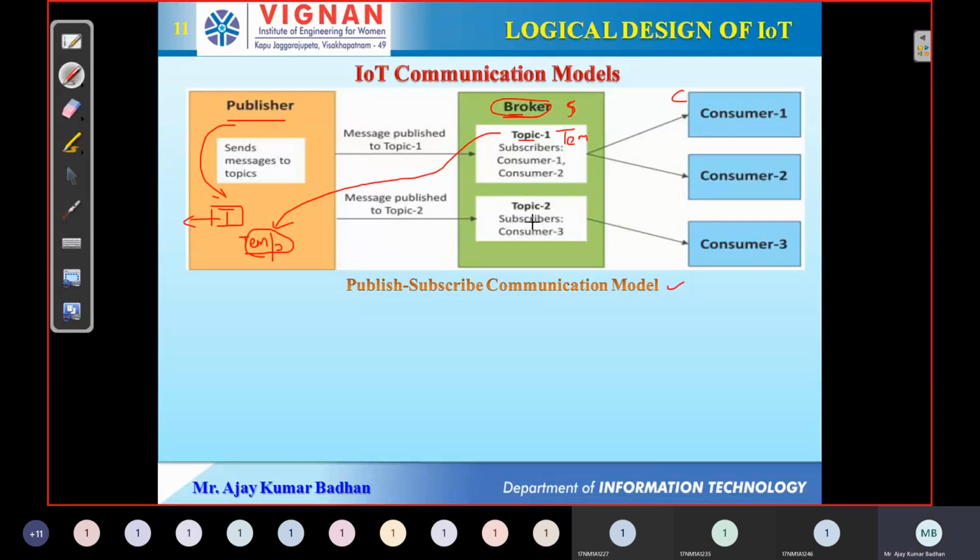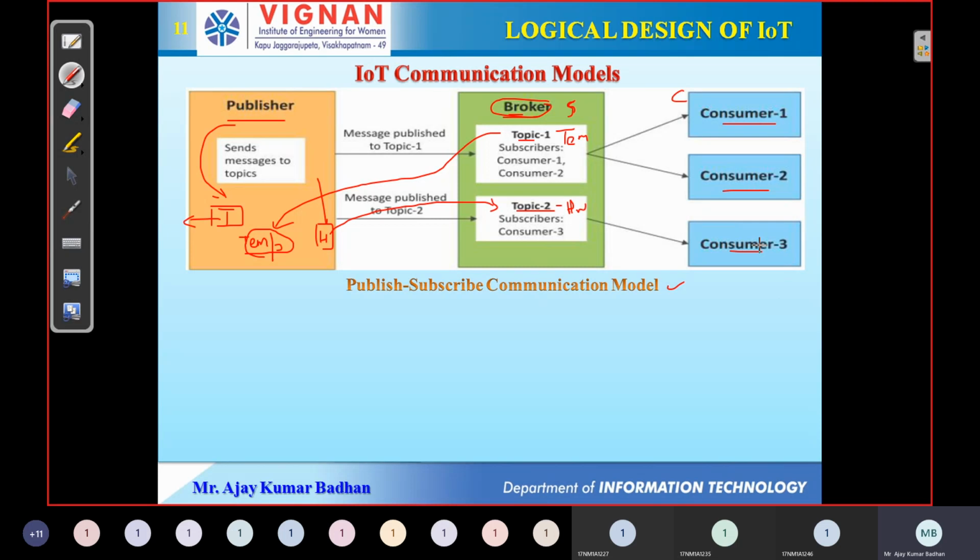Let us suppose this is temperature. The topic is temperature. The next topic is, let us suppose we have another device, humidity. So this is also a publisher. What will humidity do? It will gather the information related to humidity and transmit it. This data will be transmitted to the second one. So topic 2 is nothing but humidity. Now, who are these people? These are the clients, that is nothing but we.